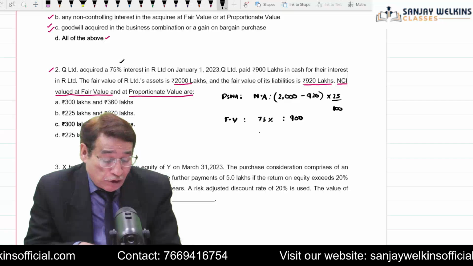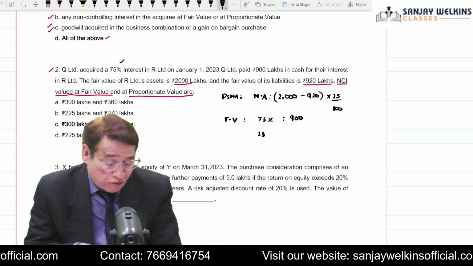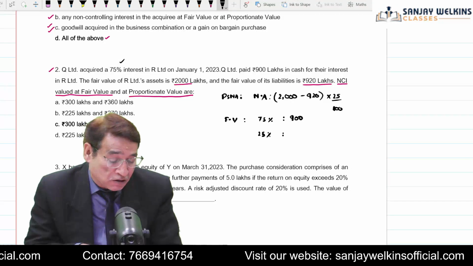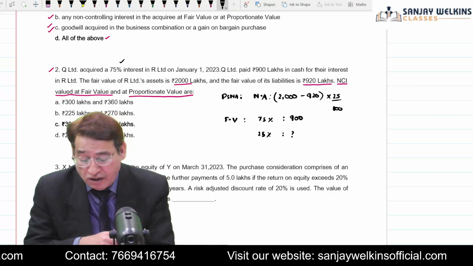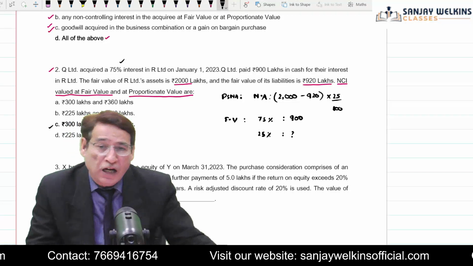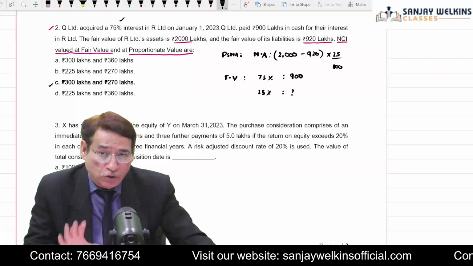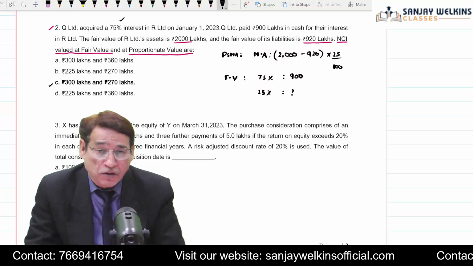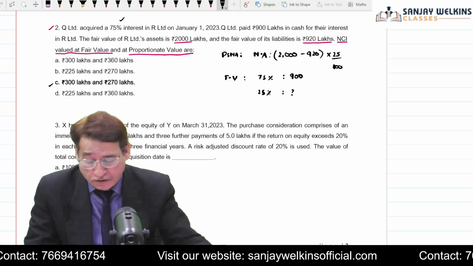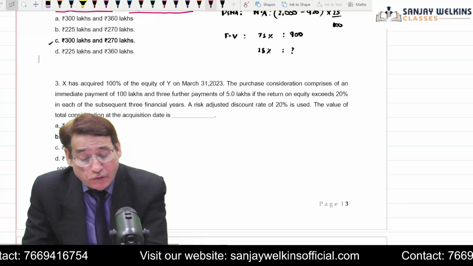And now you can find out the fair value of 25% stakes. So this is how you are going to get the answer. NCI at fair value will be equal to 300 lakh, and on PSNA basis it will be equal to 270 lakhs. Now we move over to the next question.